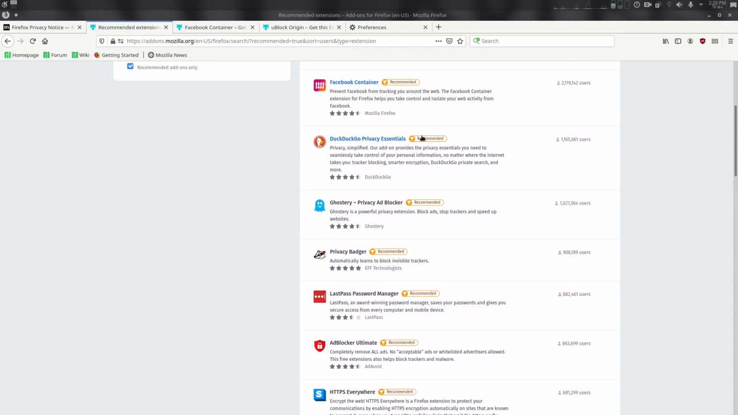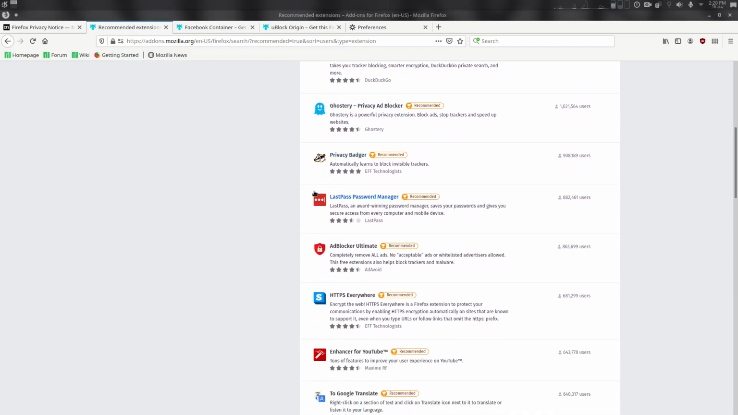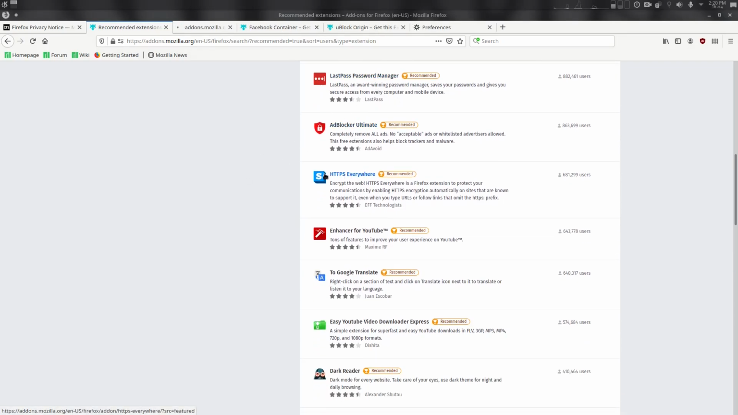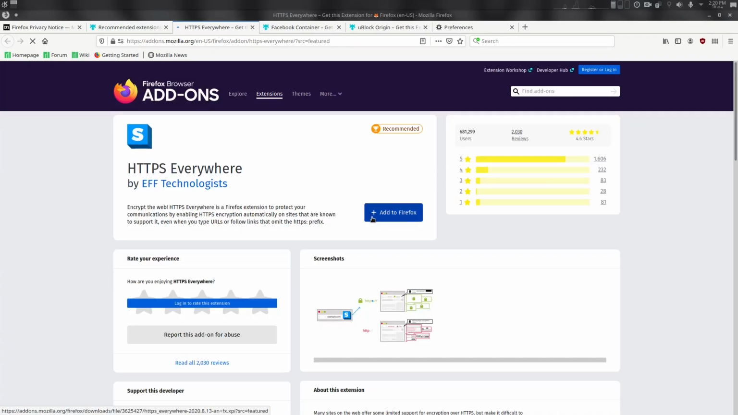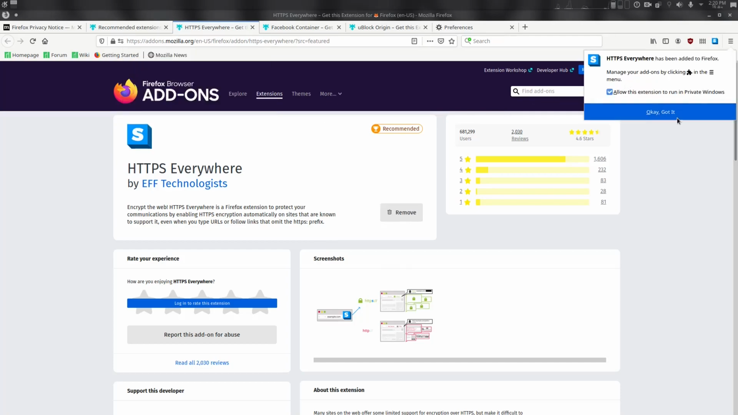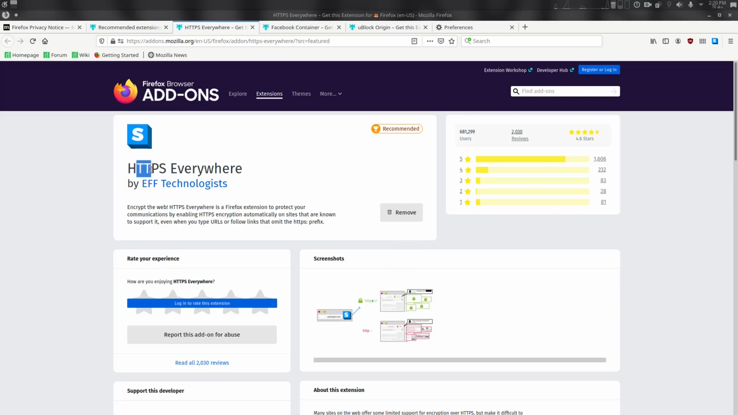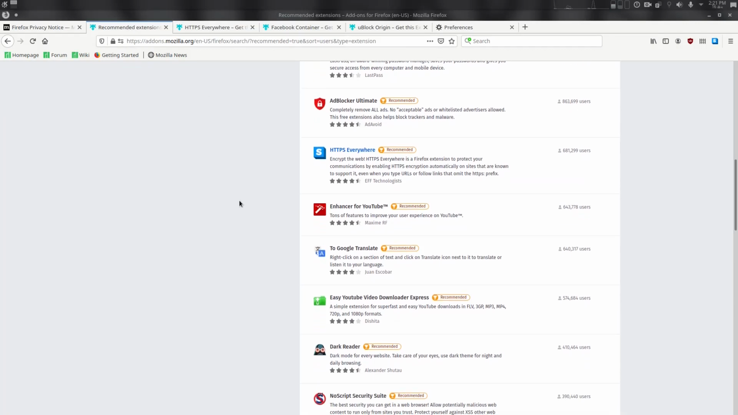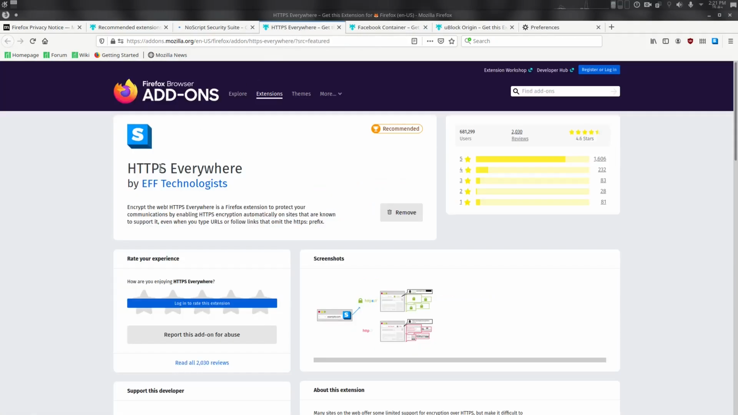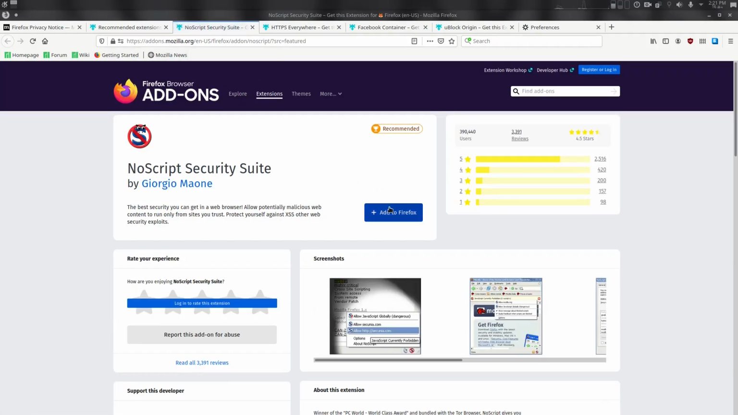Okay, right here, DuckDuckGo Privacy Essentials. I use LastPass, but use whatever you use as your password manager. HTTPS Everywhere. You need this, even in private windows, because basically it converts all. It doesn't actually convert, it just forces all your traffic to go through HTTPS. Most of it is HTTPS nowadays, but you still need to keep that in mind. If anything is not HTTPS, it can be looked into by a third party.